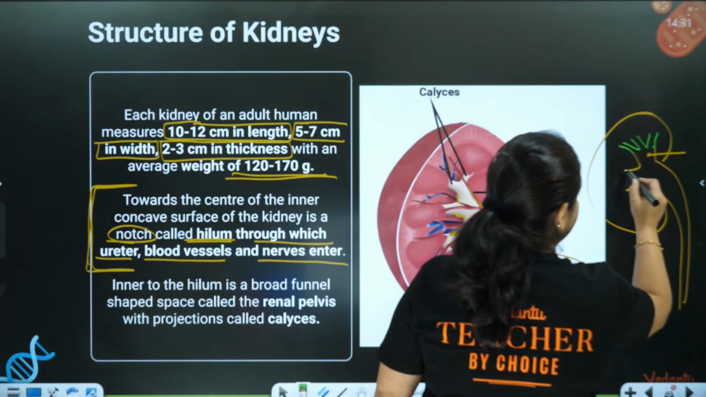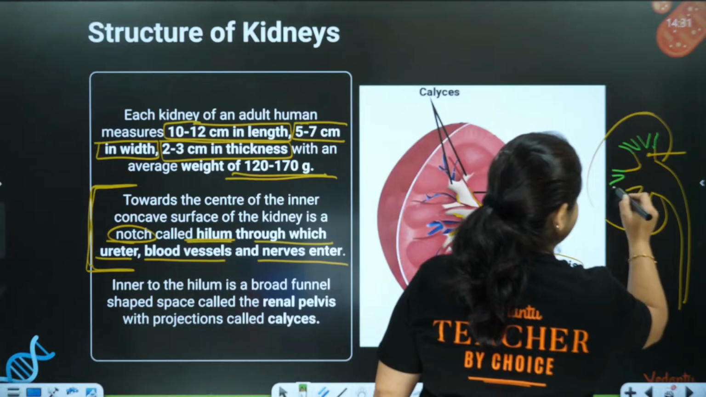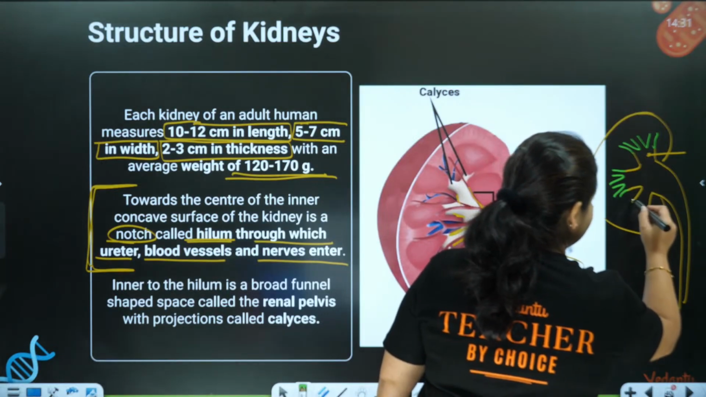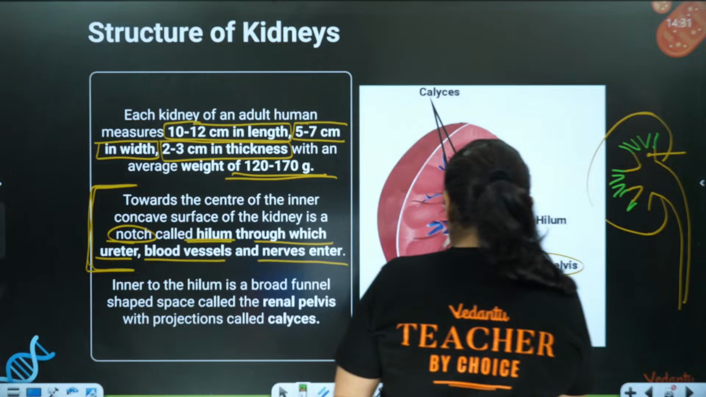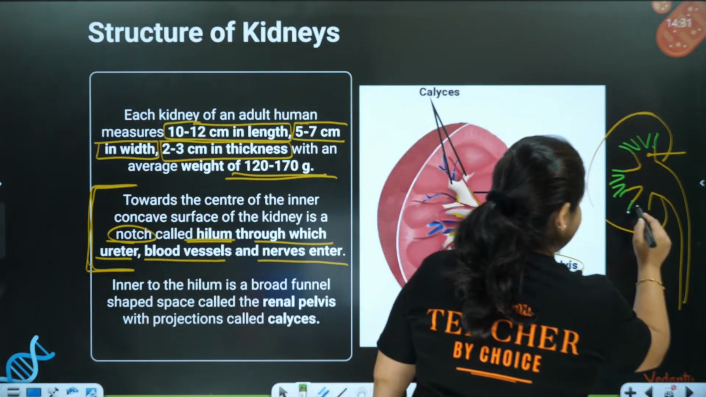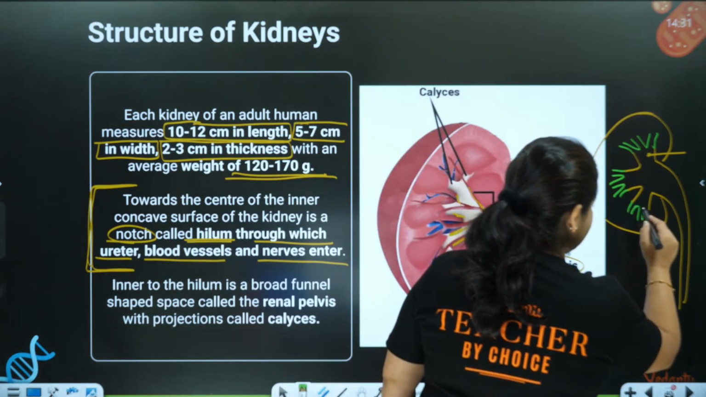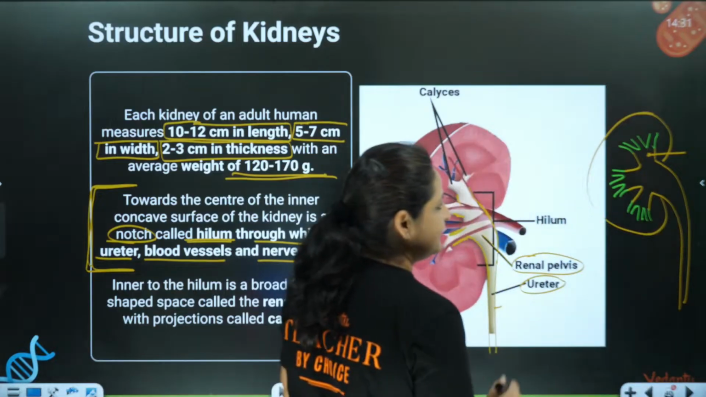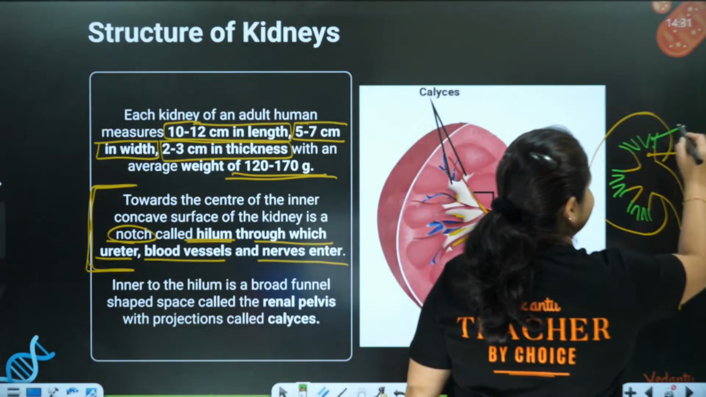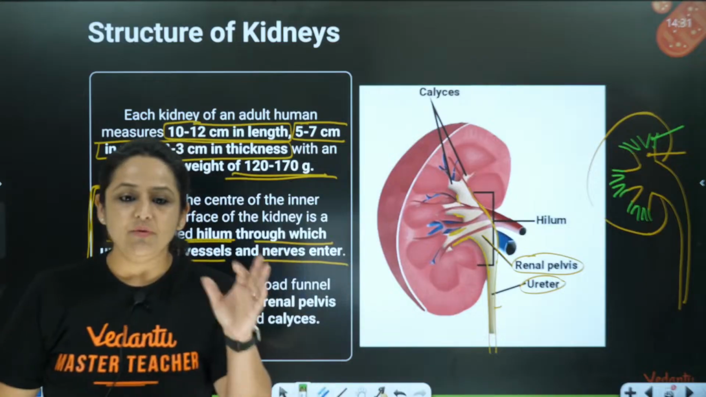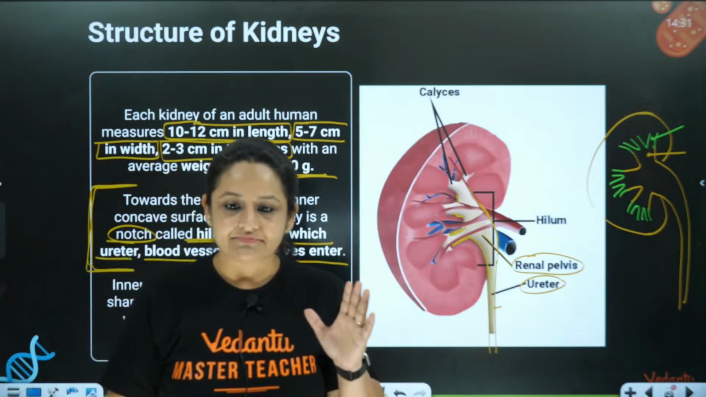These tubes are called the minor calyxes. So you're getting the difference between major calyxes and minor calyxes, right? These further thinner tubes are called the minor calyxes. I hope this part is clear to everyone.